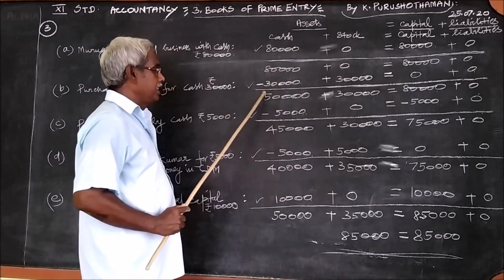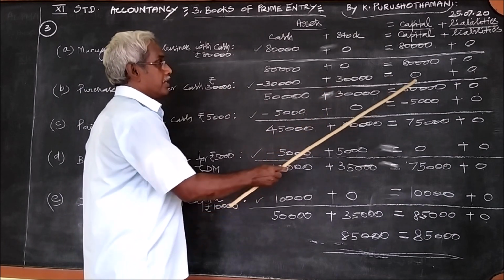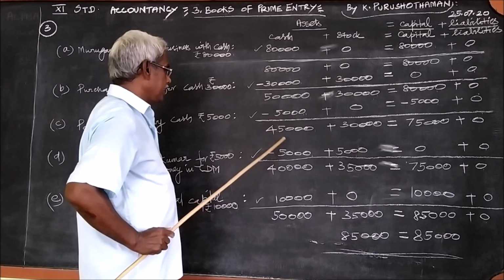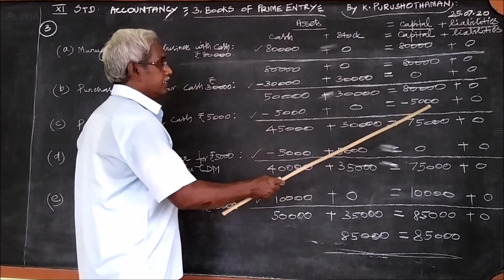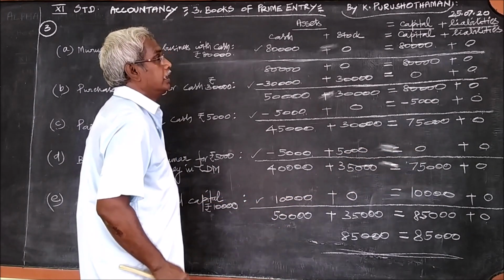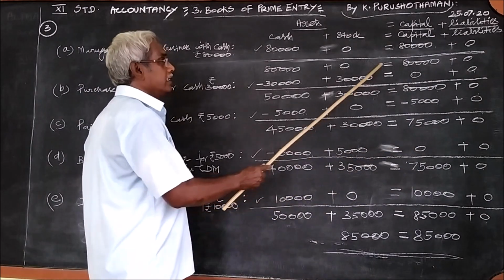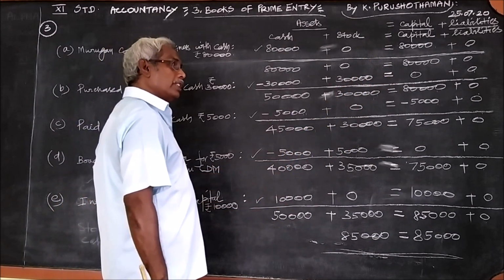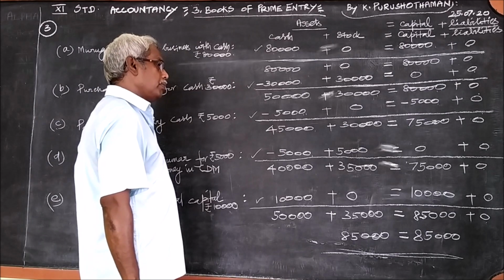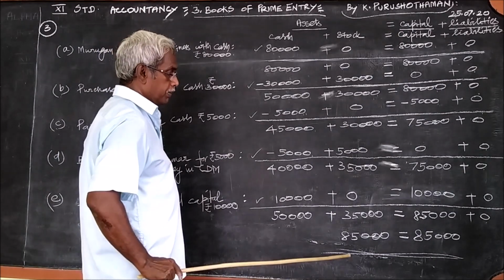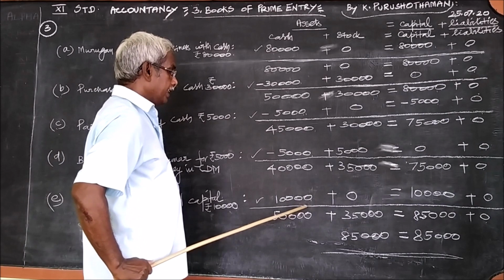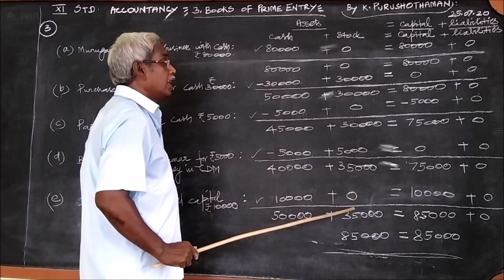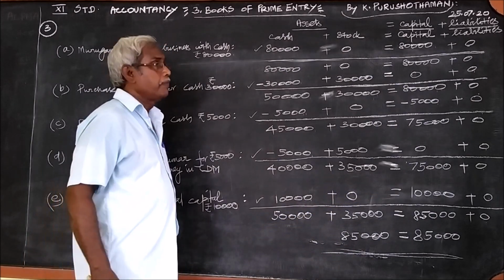As it is. For the second transaction, we have now 80 minus, just like addition and subtraction. And for the third one, if there is minus, minus it, if there is a plus, plus it. For the fourth transaction with the answer, if it is minus, minus, add, here also it is plus, plus. You know in algebra, if there is no sign, it is presumed that it is a plus. You should remember. Okay then. And finally, in the last line, if you get the equal total, what we have done is correct. Okay? Good.